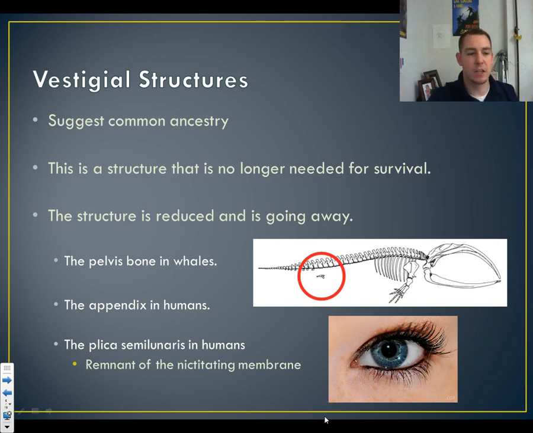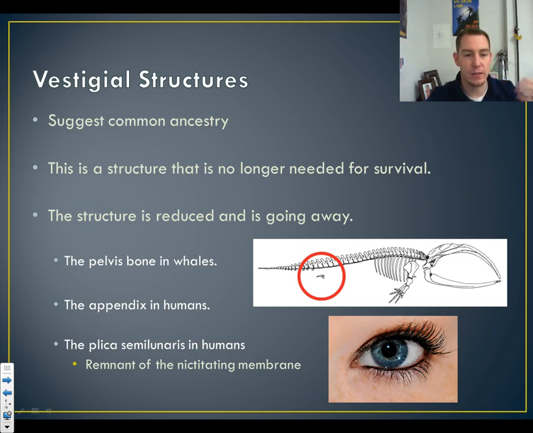All right, let's talk about vestigial structures. So vestigial structures are really cool. I love these things. So this suggests common ancestry as well. This is where you're going to see a structure that's no longer needed for survival, and so it starts to go away. My favorite one is the plica semilunaris in humans, which is like this little dot right here. I'm going to highlight on the screen. That little dot right there in humans, it's the remnant of a nictitating membrane, which is kind of like a third eyelid that we would use to protect our eye in sandstorms and stuff.